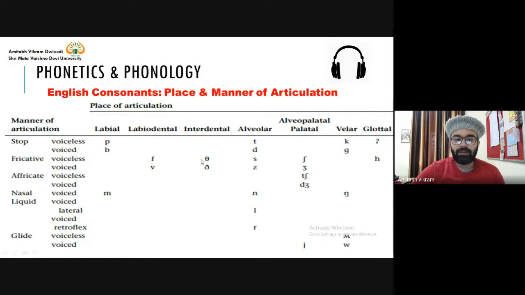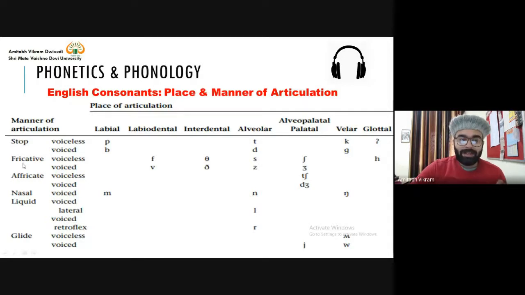Now, fricative: fa, va, tha, da, sa, za, sh, zh, and ha. That means 9 fricative sounds are there. Now, why are these sounds called fricative? That is also a very genuine question, why these 9 sounds are called fricative. Because this is the manner. So there is a difference between place and manner.